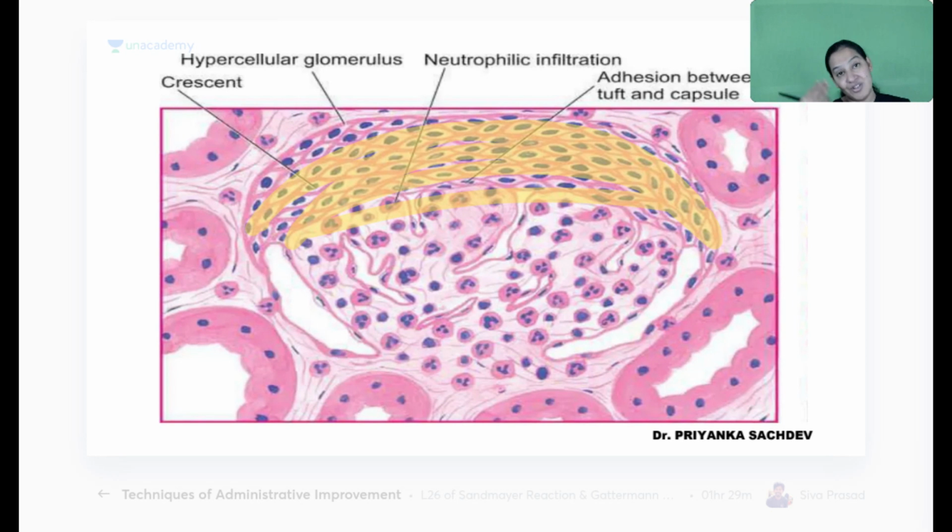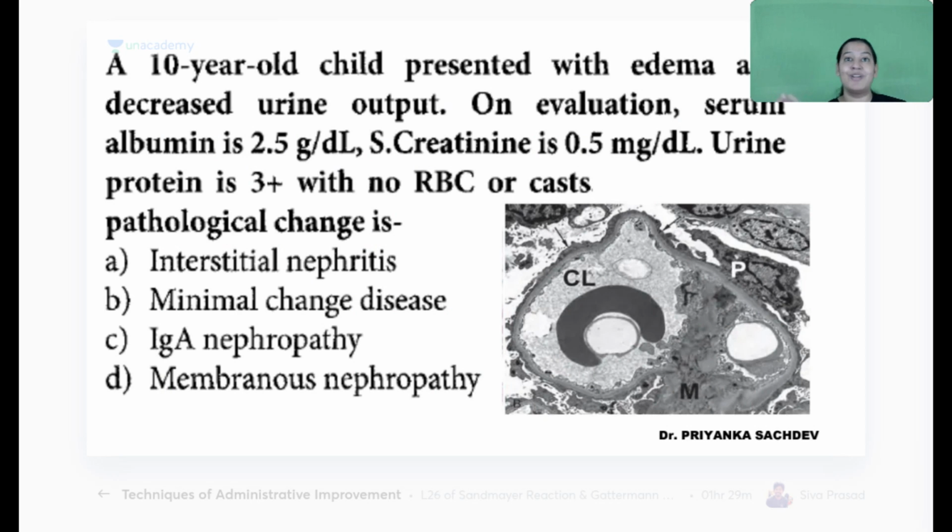Give me a thumbs up. There are 3 types of RPGN, type 1, 2, 3. I'm not teaching you all, time is limited. Next question is in front of you.